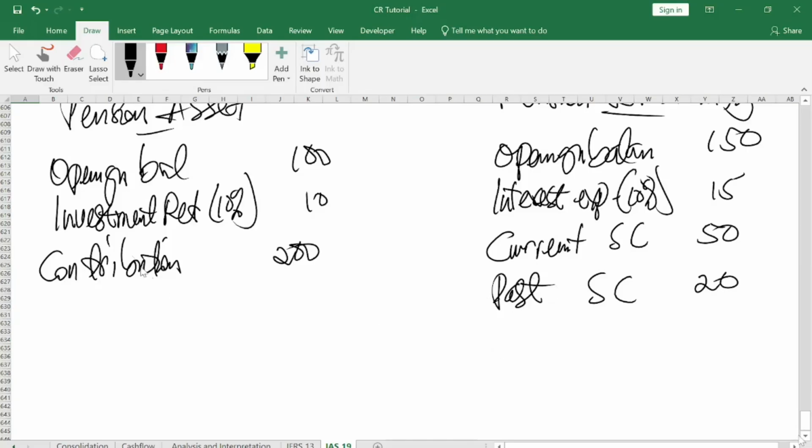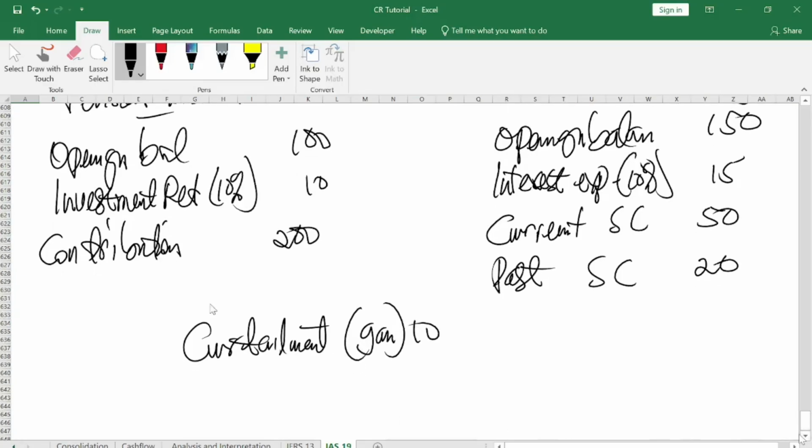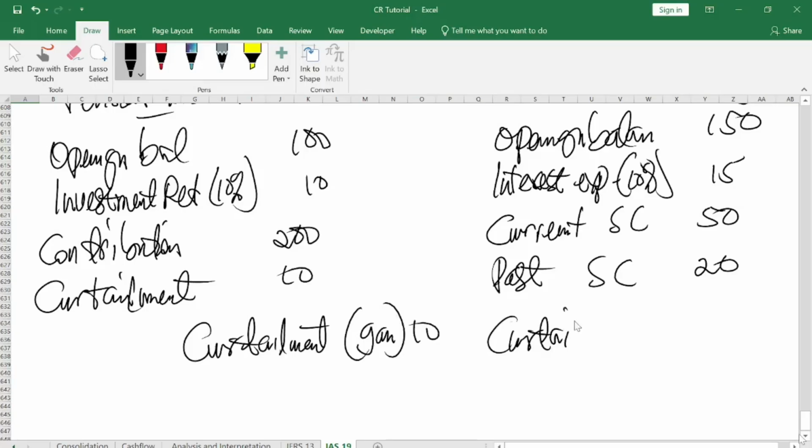You can bring it here or you can bring it here, it will give you the same outcome. If it is a gain, when you bring it here you open a bracket, because it reduces our liability. Wherever you put it, it should appear either here once or here.